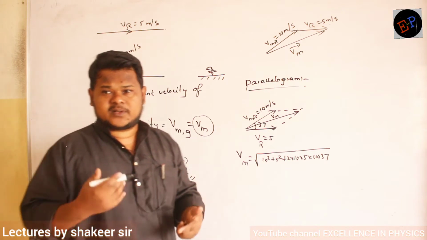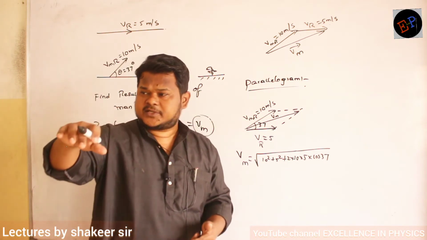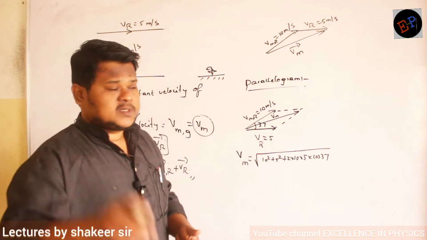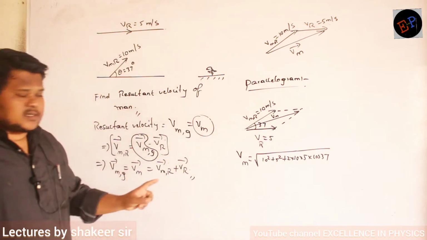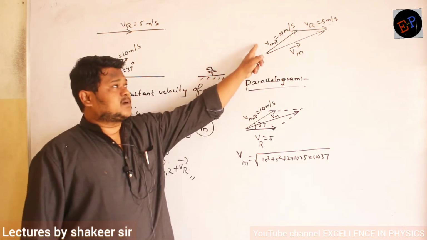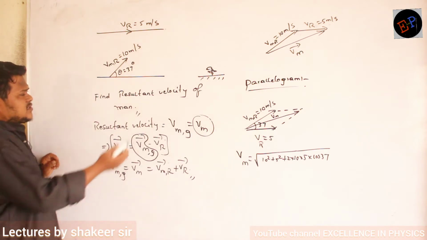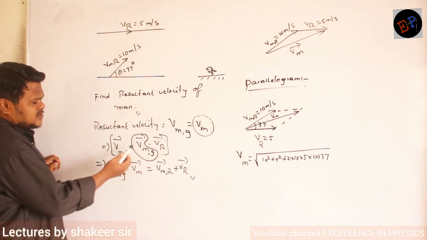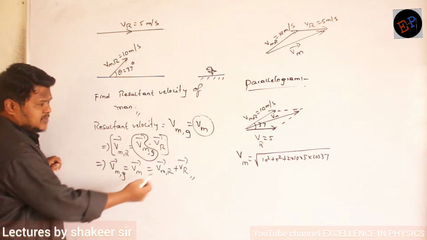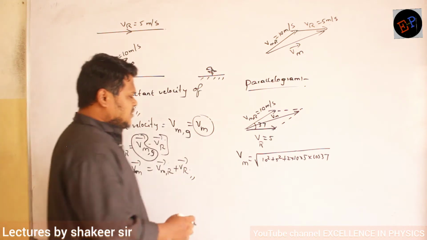Body's own velocity is also there. He is trying to row with a particular velocity, and in addition to that, the river is also pushing him. So according to the relative velocity concept, velocity of man is the resultant of velocity of man with respect to river plus velocity of river. According to which equation? According to the same equation, V12 is equal to V1 minus V2. According to the same equation only we have done the calculation. Fine. Now try to substitute the values.